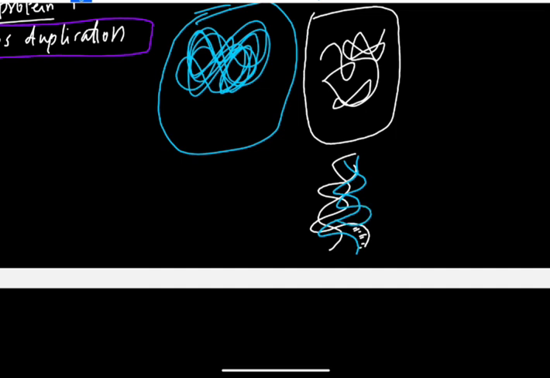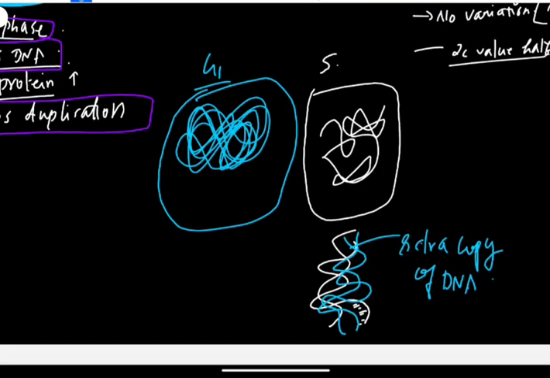We know that DNA is a double stranded structure, so in each strand one new DNA will be formed. So an extra copy of DNA is formed in the S phase. That is why S is known as the synthesis phase.